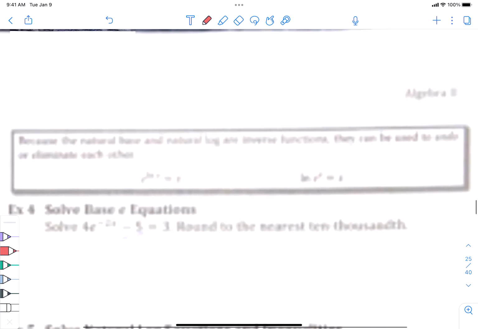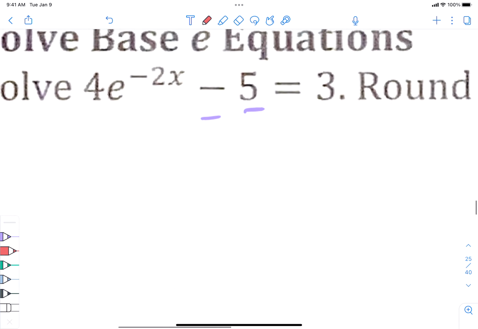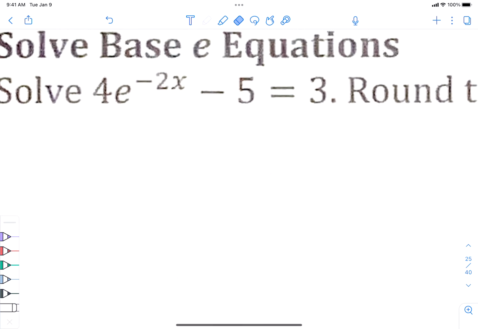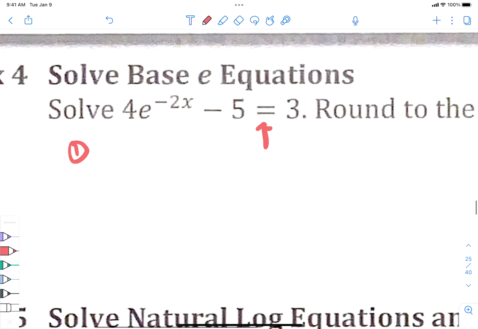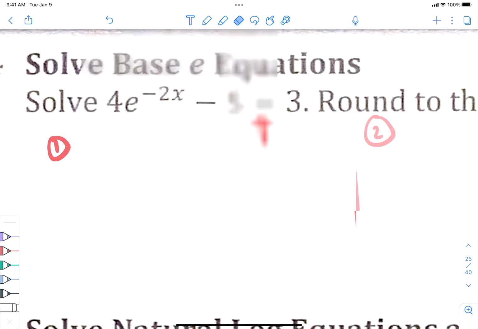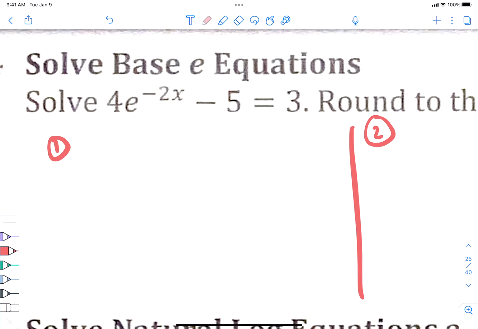Let's start actually solving something. So let's go to the backside here, okay? And there are two different ways that I'm going to solve this for you. I'm going to show you how to solve. You choose whichever option makes the most sense to you, okay? So, option number 1. Here's my equal sign, okay? I'm going to show you how to solve this 2 different ways. I'm going to do option number 2 over here, and you tell me which one makes the most sense to you. All right, number 1, we're going to solve that thing, and there's first some things that we have to do before we can even do the weird things.